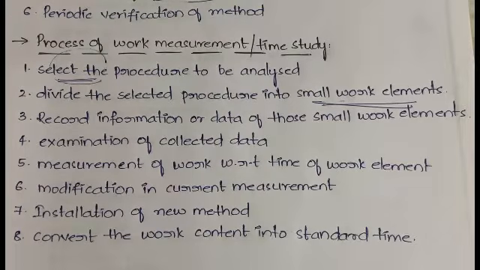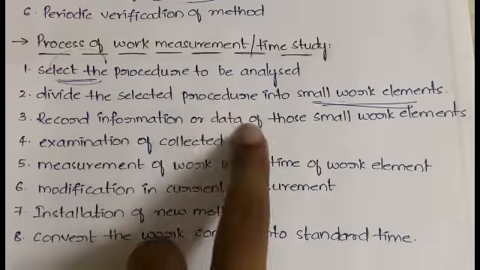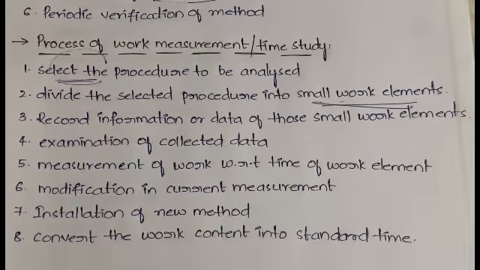After you divide it into a number of divisions, the third step would be the same again: record the information or data of those small work elements. So in method study, we are directly taking the procedure and recording the information, right? Here in the case of time study, we take the procedure, break it down, and the information from each and every small part will be taken.